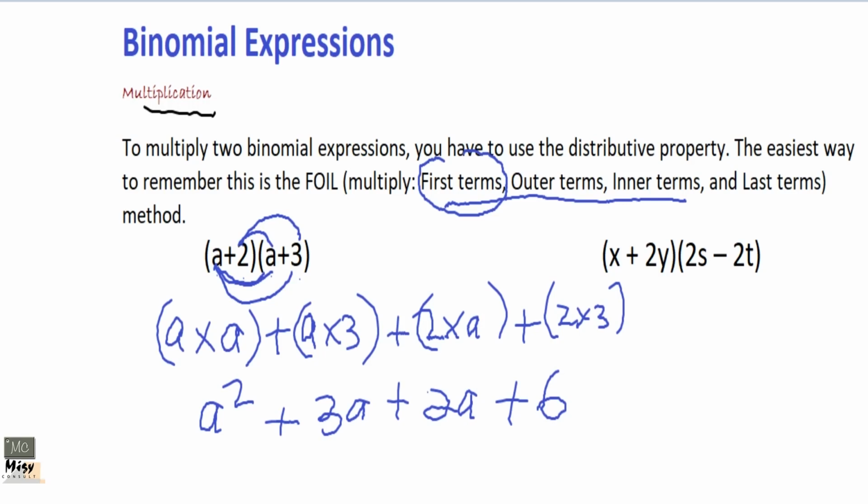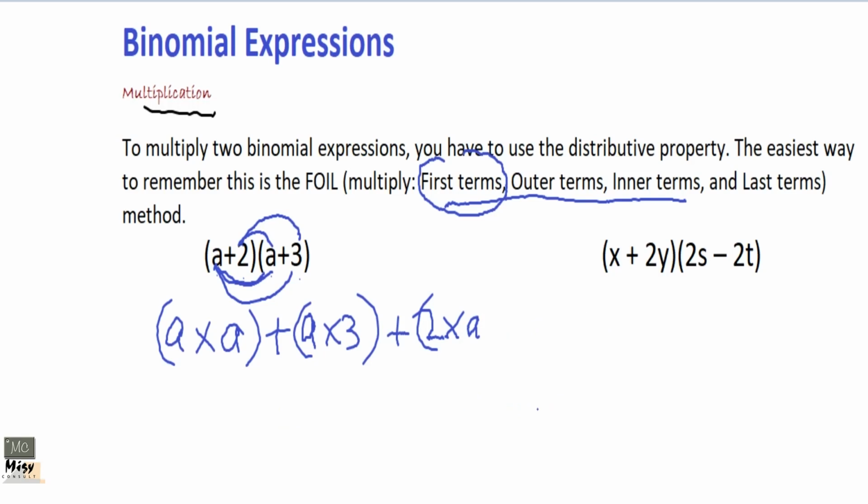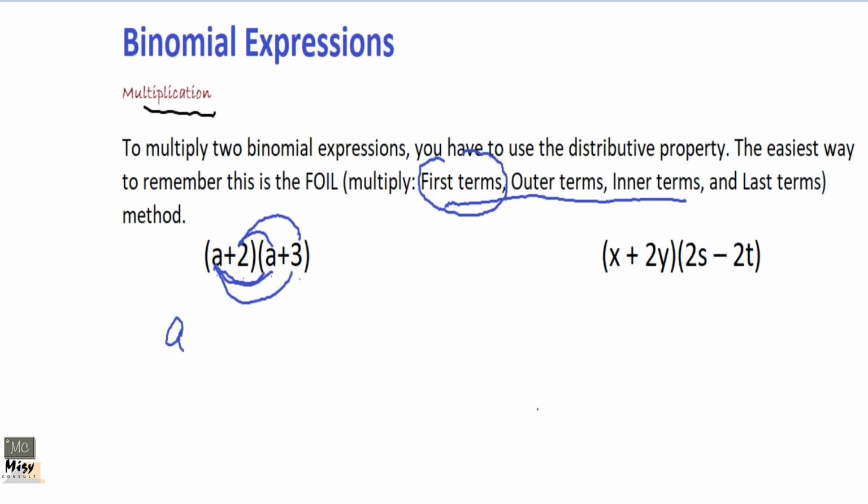Okay, so let's go and solve the second one. Then I'll come and show you another way of solving this, where you distribute them over. So once again, FOIL: first terms, outer terms, inner terms, and last terms.